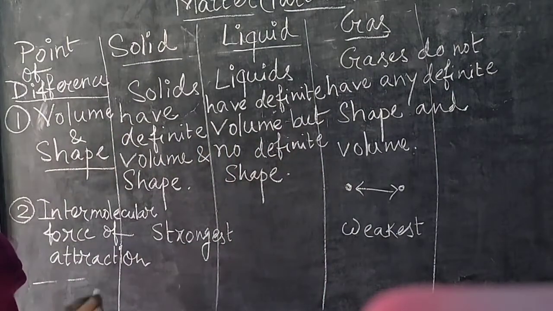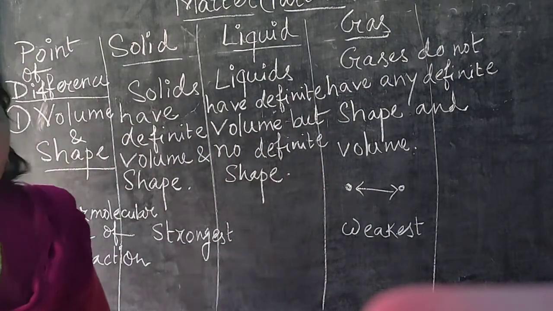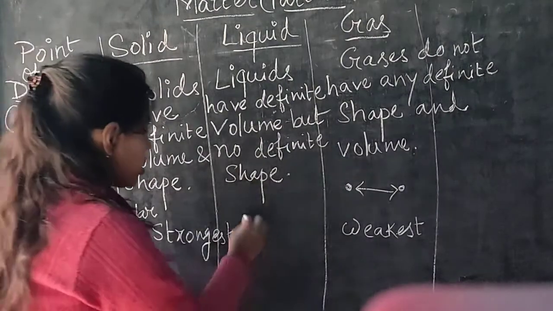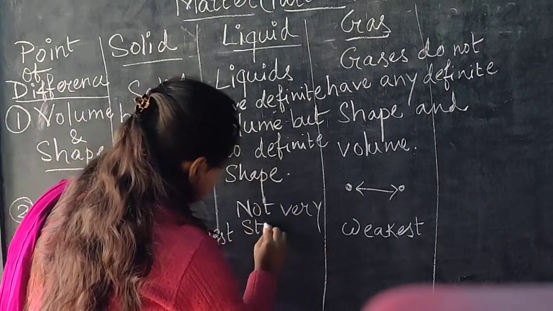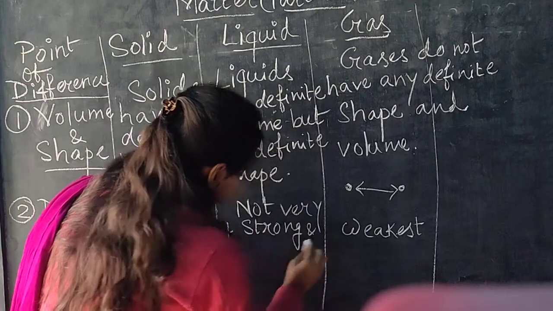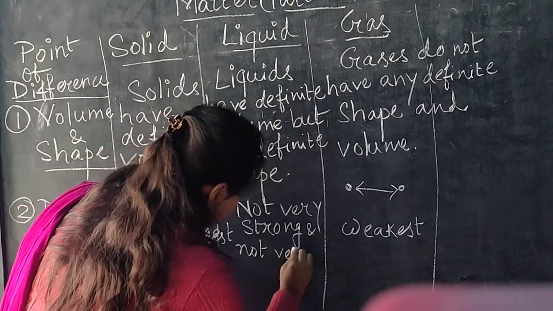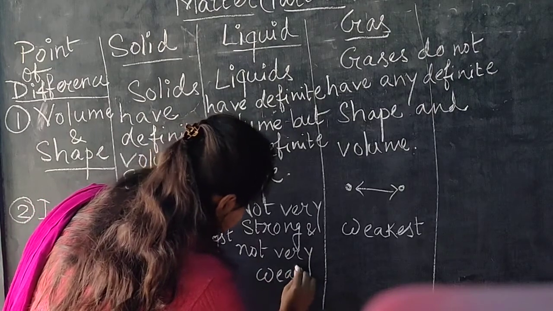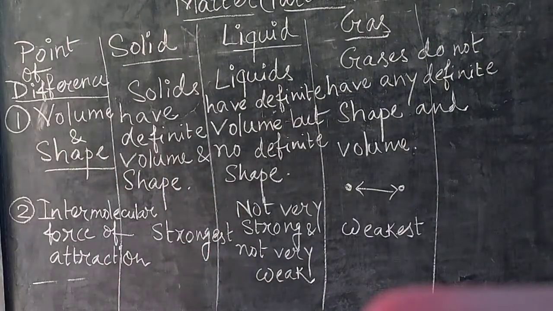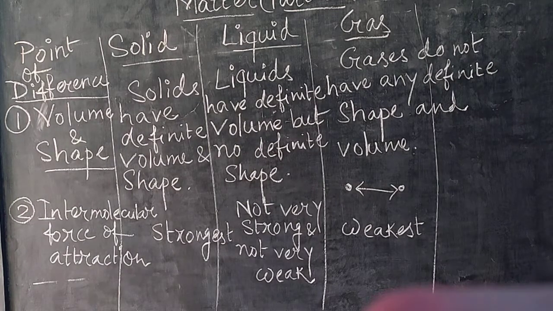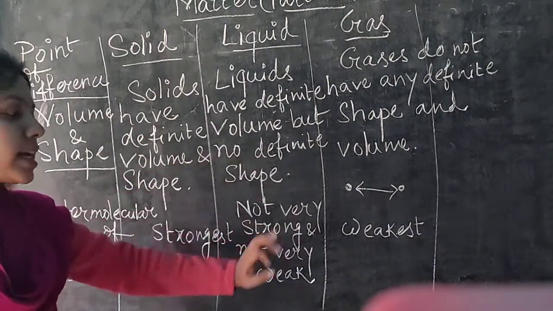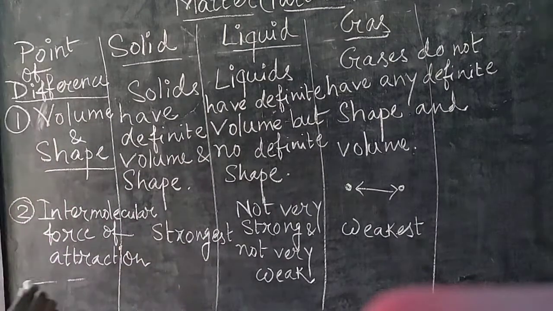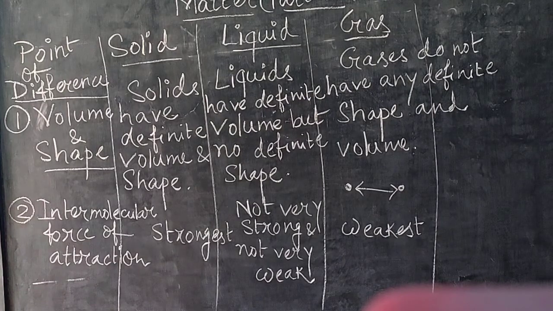And for the liquid molecules, it is not very strong and not very weak. So that is medium. So the intermolecular force of attraction between two particles is medium for the liquid substance, for solid it is strongest, and for gas it is the weakest. Clear? Next point is intermolecular space.